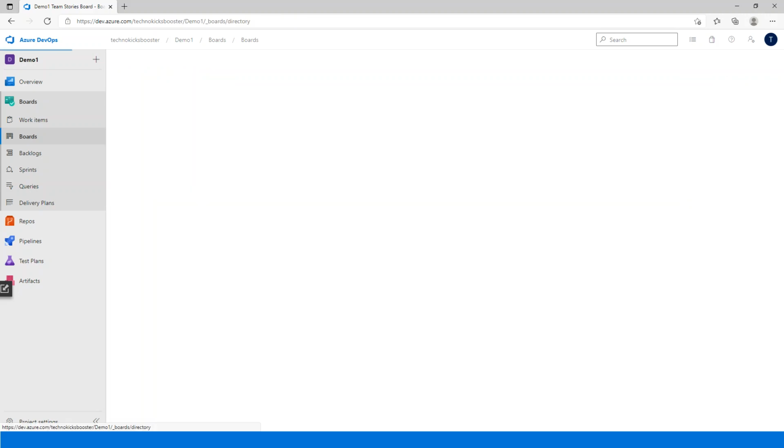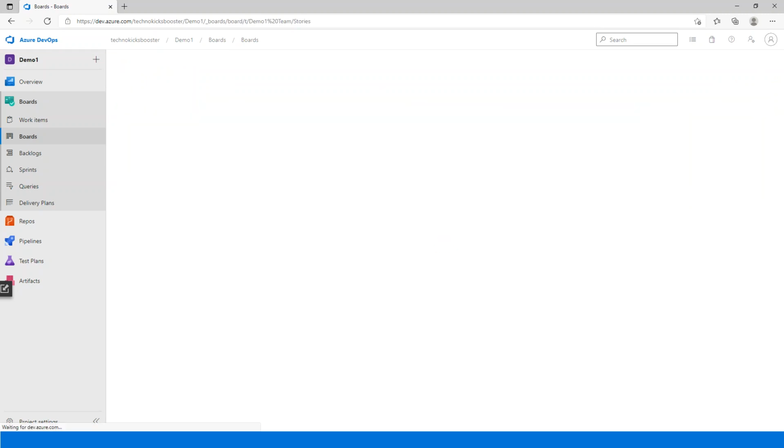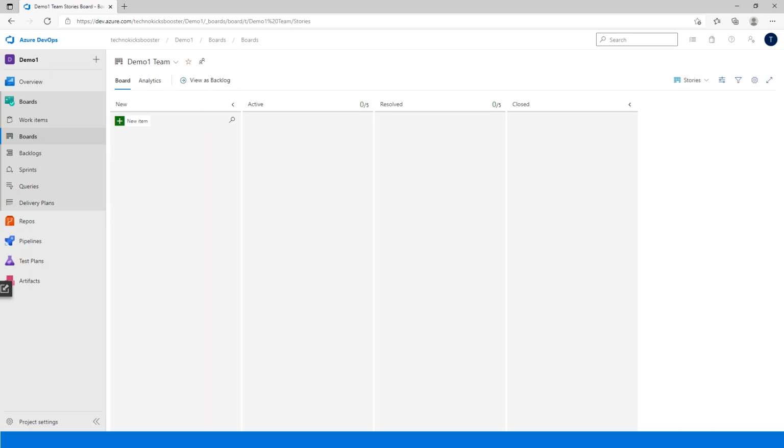When you click on Boards, based on the work item you selected on the team board, you will be able to see the ticket. For example, you can create a new work item here, and that will automatically fall into the user story. The board is mainly meant for user stories, where you can add a task and do all your work. Then you can drag and drop the tickets between the states.